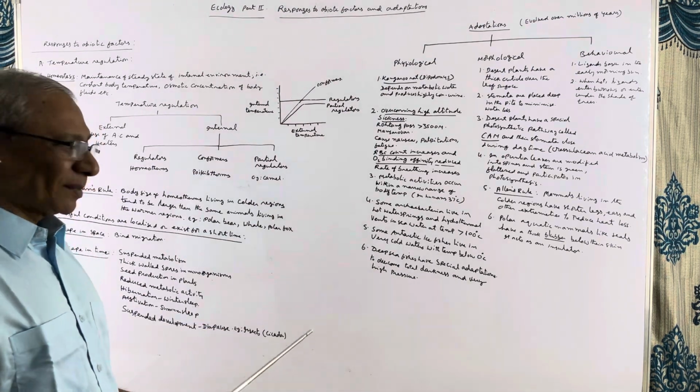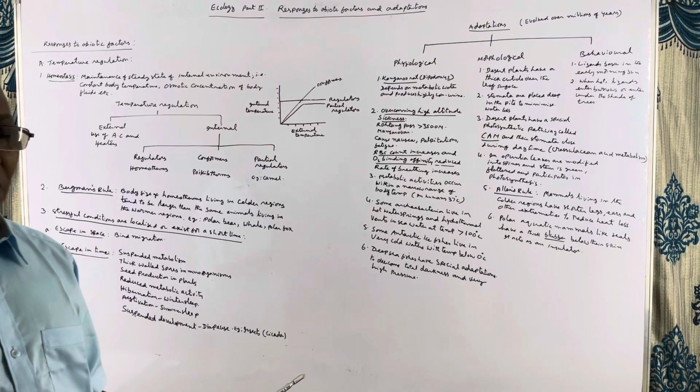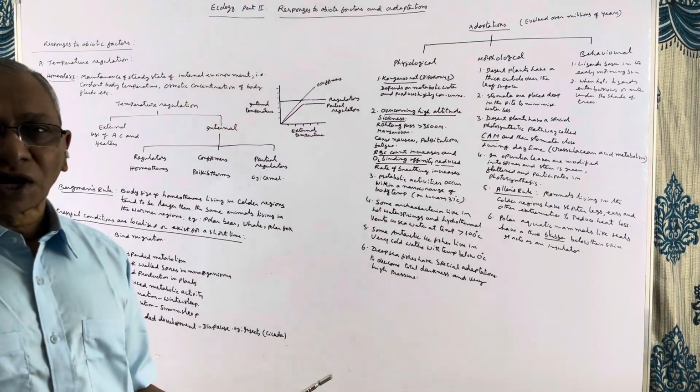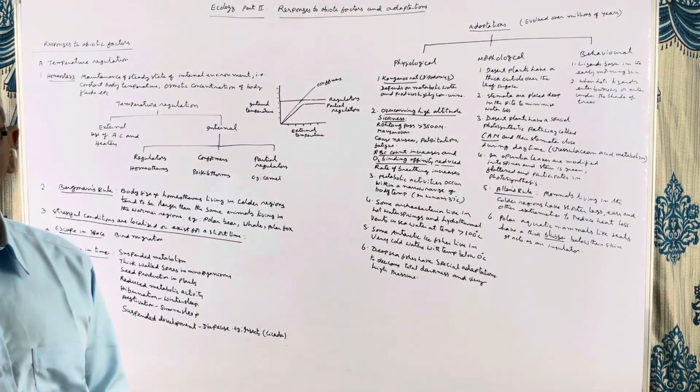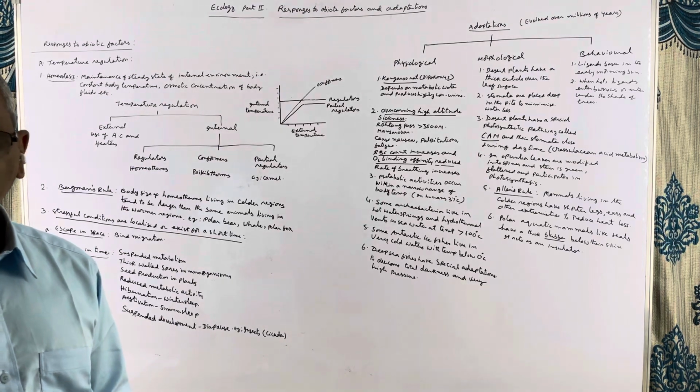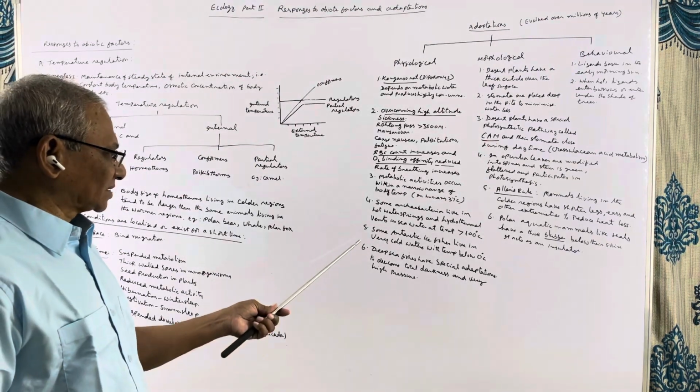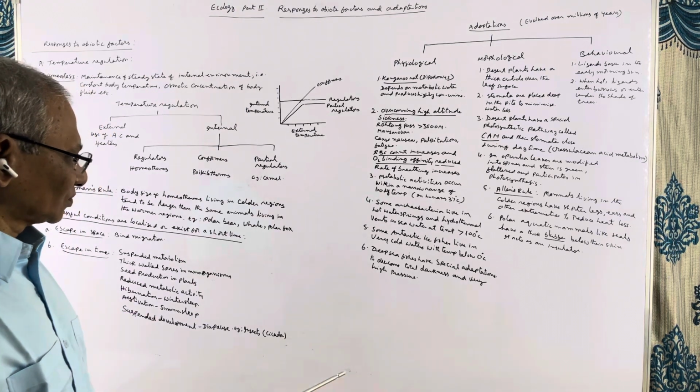Then, some animals also live in ice in the Antarctic regions or in very cool regions. There they have adaptations to survive in cold climate where the temperature is below zero.